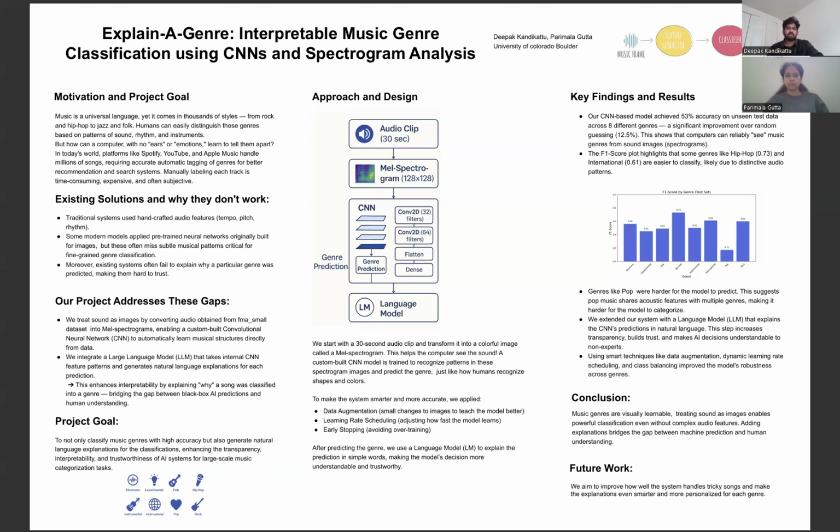Then we feed the spectrogram images into a custom-built convolutional neural network, a CNN model that we designed entirely from scratch without using any predefined architectures. My teammate Parmala will be explaining further about the model.